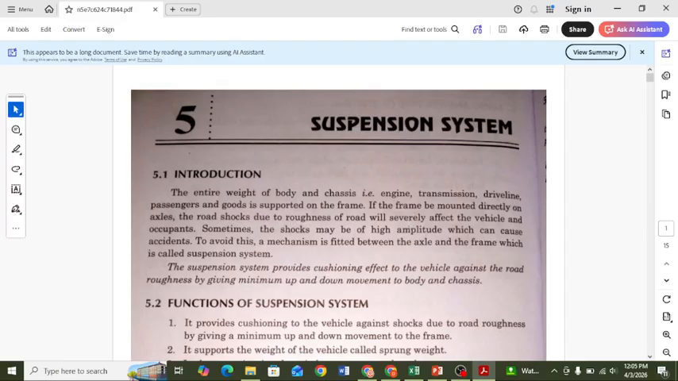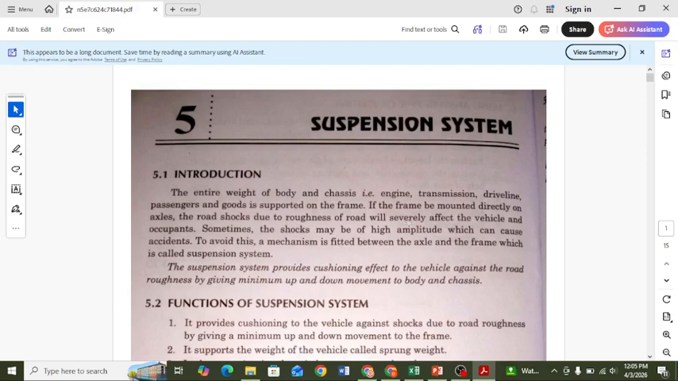Good afternoon, everyone. Today we start chapter number 5. In the last lecture, we discussed the numericals about braking systems, in chapter number 4, the control system. The steering system and control system are important for solving and understanding the control system in vehicle engineering or automobile engineering.